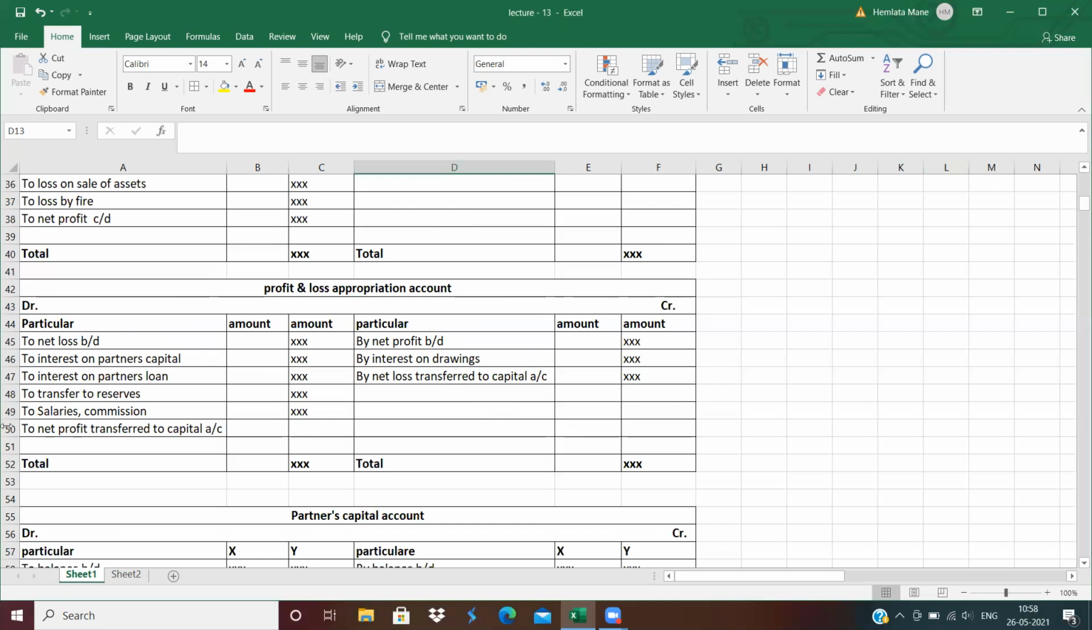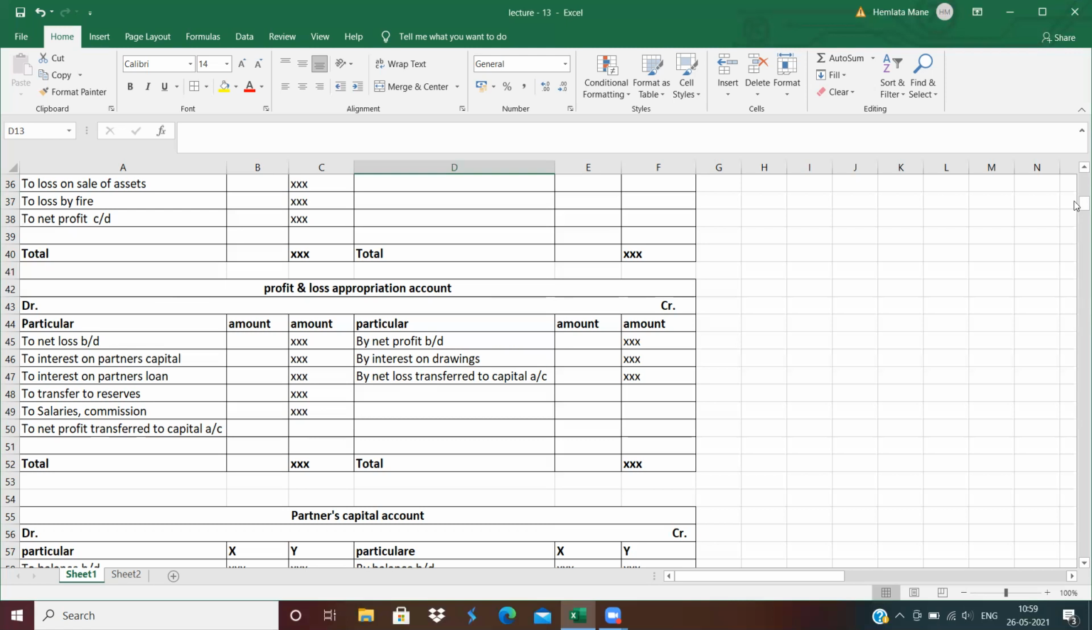Here, net profit brought down. To interest on partner's capital. Any interest on capital comes under the profit and loss appropriation account. Next is partner's loan account, transfer to reserve, and any salary or commission are recorded in the partner's profit and loss appropriation account. Interest on drawing is recorded on the credit side, and whatever profit or loss is incurred in the profit and loss appropriation account, that profit or loss is transferred to which account?